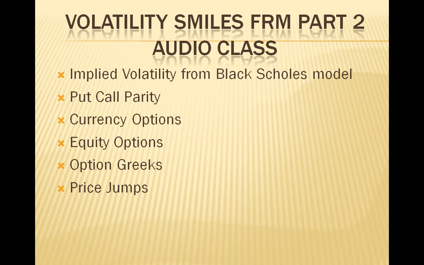Then the second rule is called the sticky delta rule, which assumes that the relationship between an option price and the ratio of an underlying to strike price applies in subsequent periods. The idea here is that implied volatility reflects the moneyness of the option, so the delta calculation includes an adjustment factor to implied volatility. If the sticky delta rule holds, the option delta will be larger than that given by the Black-Scholes formula. So we have two rules here: sticky delta and sticky strike.